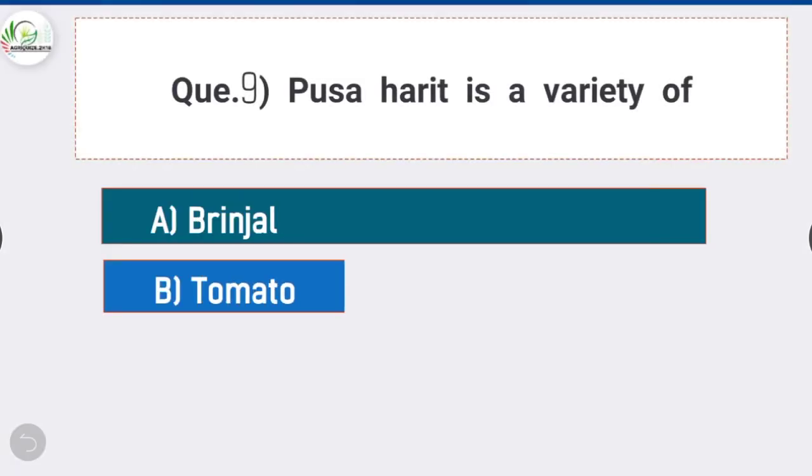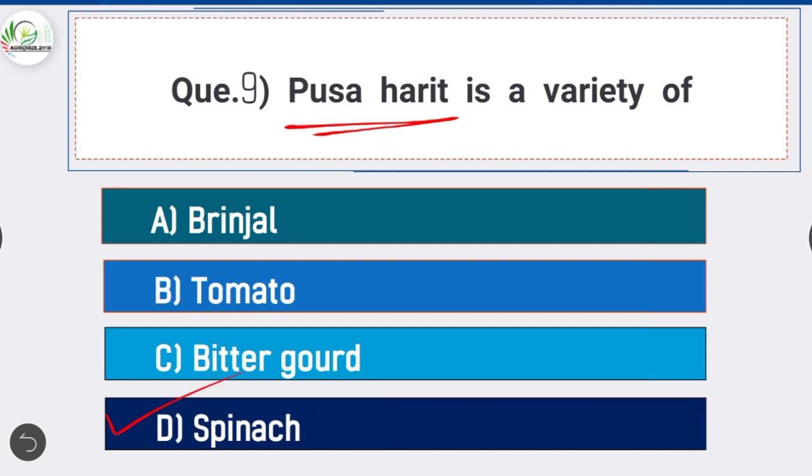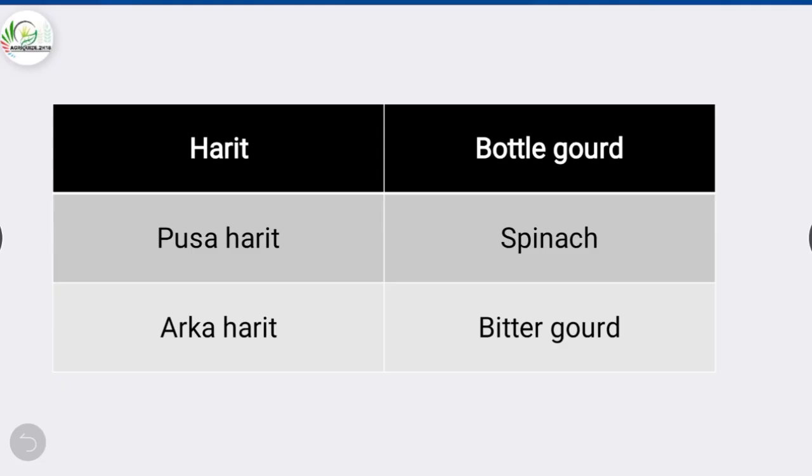Question number 9. Pusa Harit is a variety of? Answer is option D, spinach. Pusa Harit is a variety of spinach. Harit is a variety of bottle gourd. Pusa Harit is a variety of spinach and Arka Harit is a variety of bitter gourd.